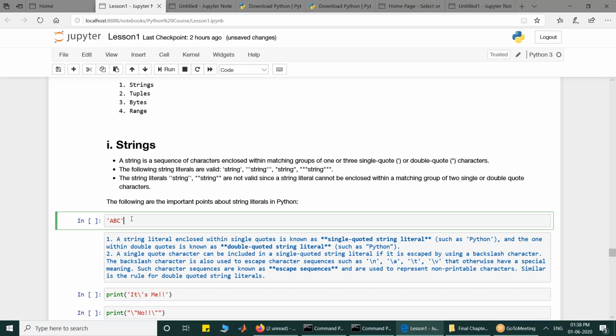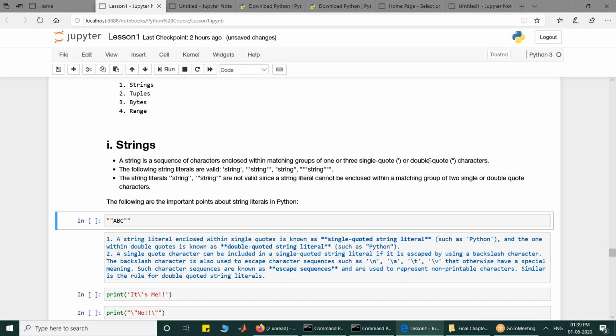This is valid. I can use 3. If I use 1, 2, 3 and between that I write ABC, this is also valid. But if you look at it, this is not valid: 2 double quotes terminated a string with 2 double quotes. This is not valid.